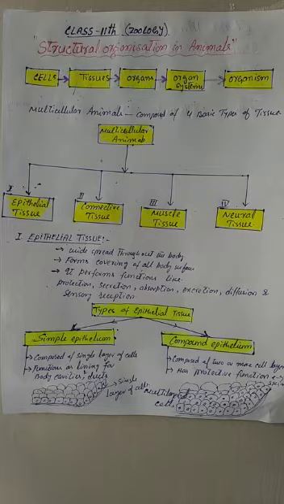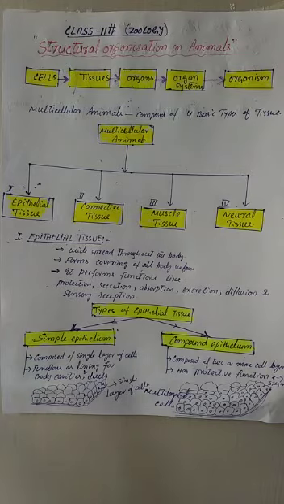And when 2 or more organs perform a common function by their physical or chemical interaction, they form an organ system like digestive system, respiratory system, excretory system, etc. And when different organ systems work in coordination, they contribute to the survival of an organism.